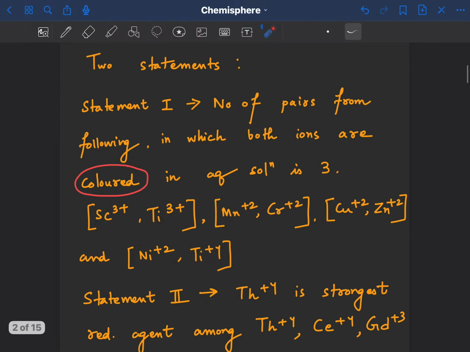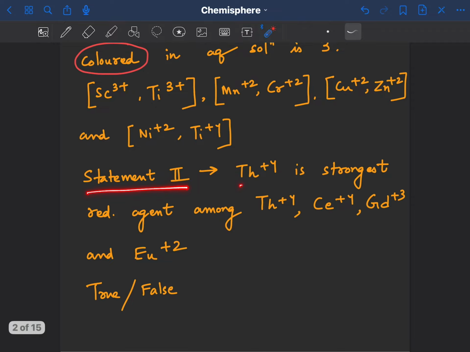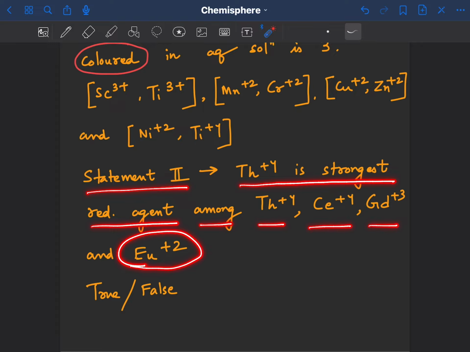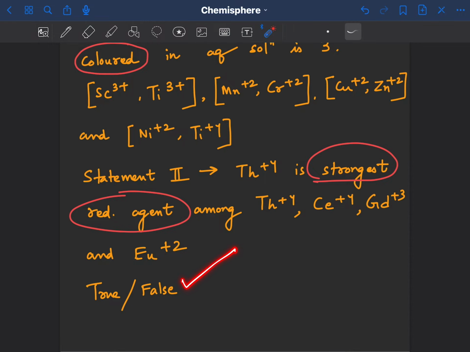They have given us pairs: scandium plus 3, titanium plus 3, manganese plus 2, chromium plus 2, copper plus 2, zinc plus 2, nickel plus 2, and titanium plus 4. Statement 2: Thorium plus 4 is strongest reducing agent among thorium plus 4, cerium plus 4, gadolinium plus 3, and europium plus 2. So we have to choose the strongest reducing agent, and we have to tell which statement is true and which statement is false.